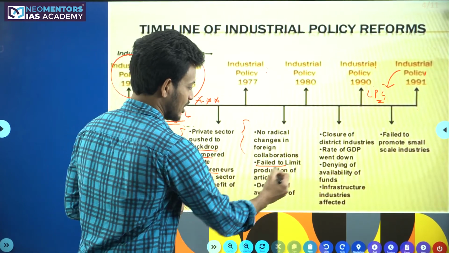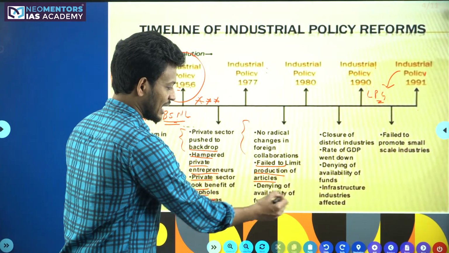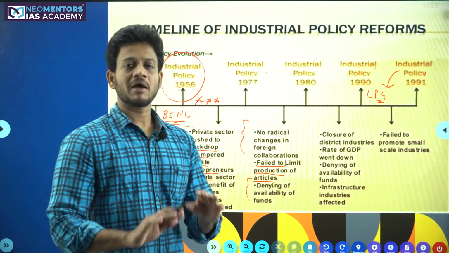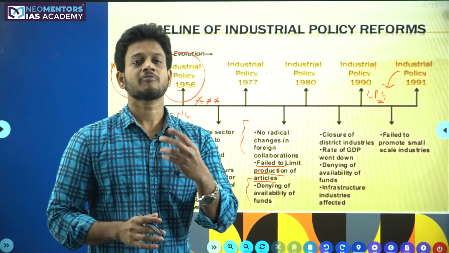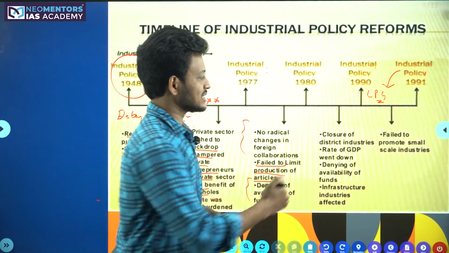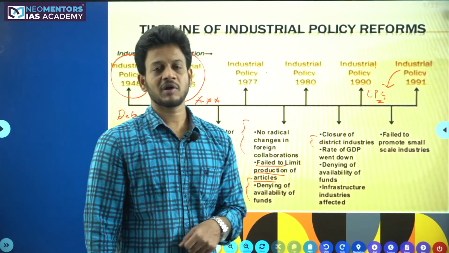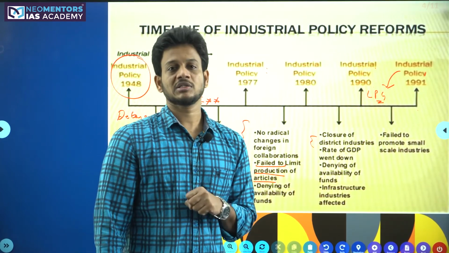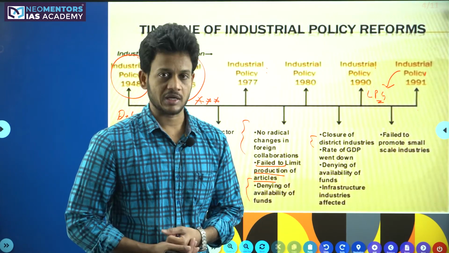We also failed to limit production of articles and denied availability of funds, which means we never encouraged the private sector to start business in terms of credit funding and production. By the time we reached 1980-90, we had opened some district industries. In 1955, we appointed a committee called the Karve Committee. This Karve Committee said that for rural development, we have to kickstart rural industrialization.